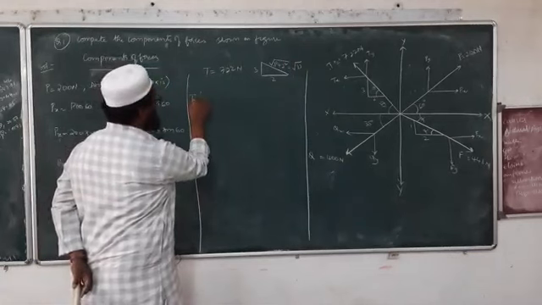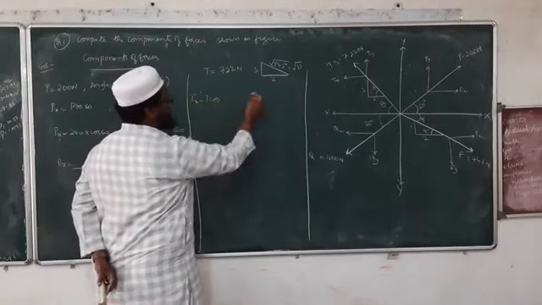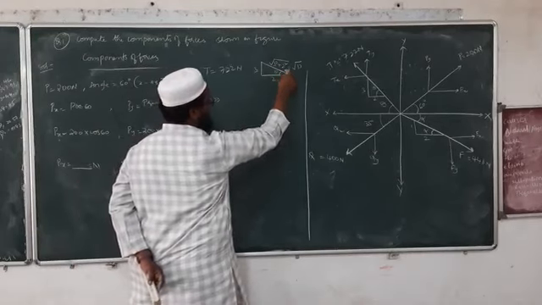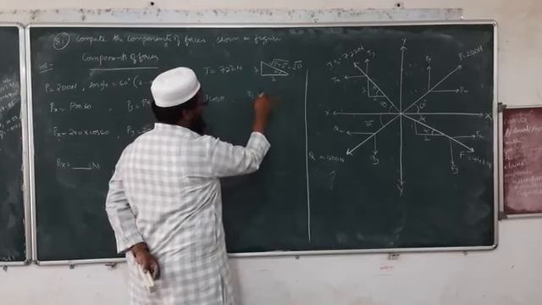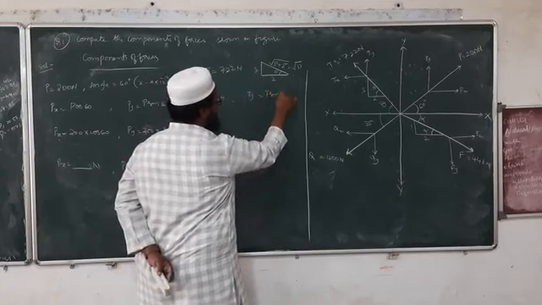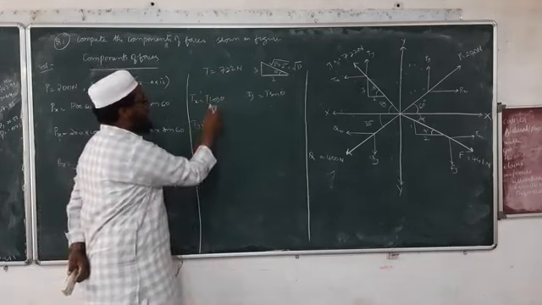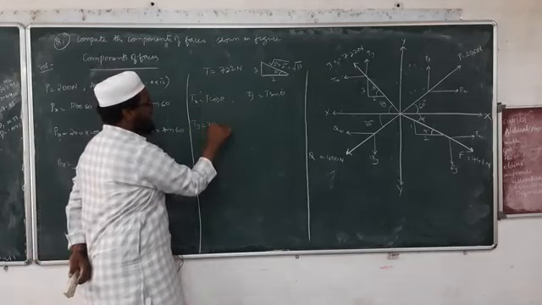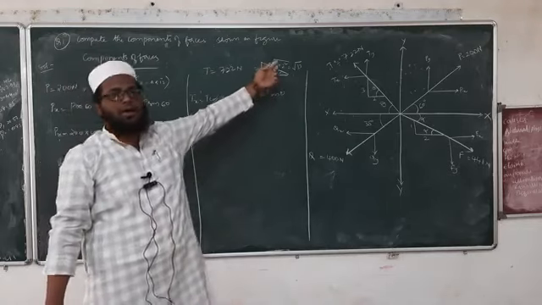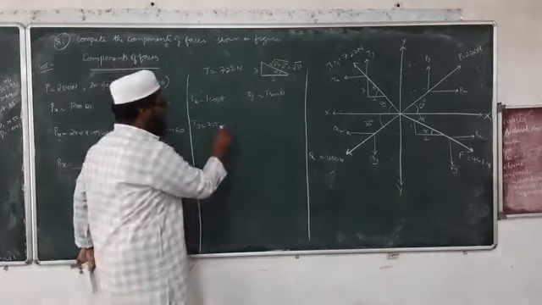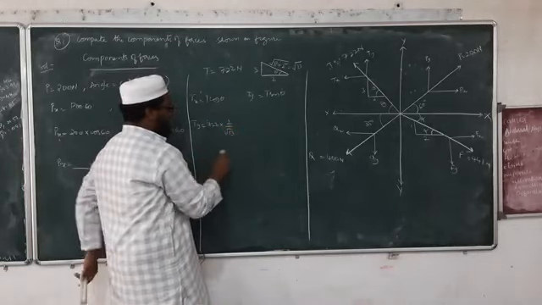So Tx is equal to T cos, what is this angle? It is given as theta there. So T cos theta. And what about Ty? Ty is equal to T sin theta. Okay. So what is Tx? T is 722. What is the value of cos theta from this figure? Cos theta we can calculate, 2 by root 13. So into 2 by root 13.